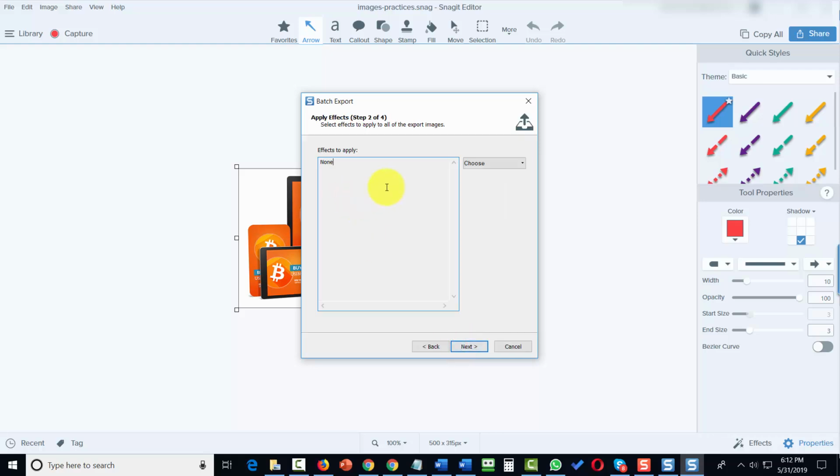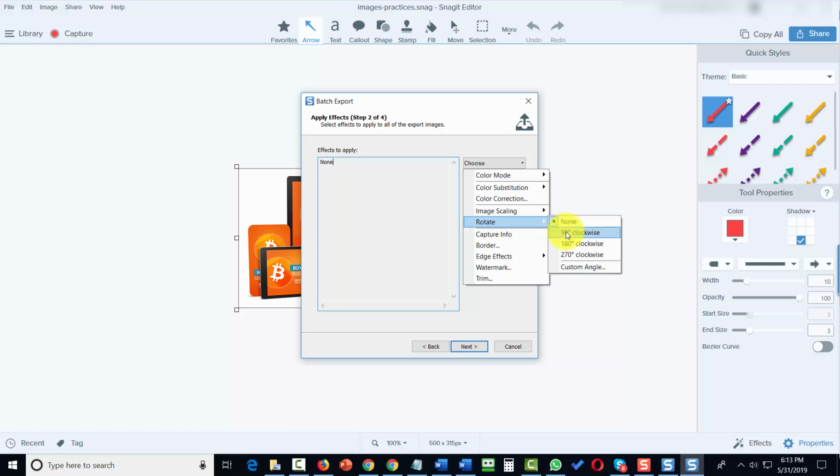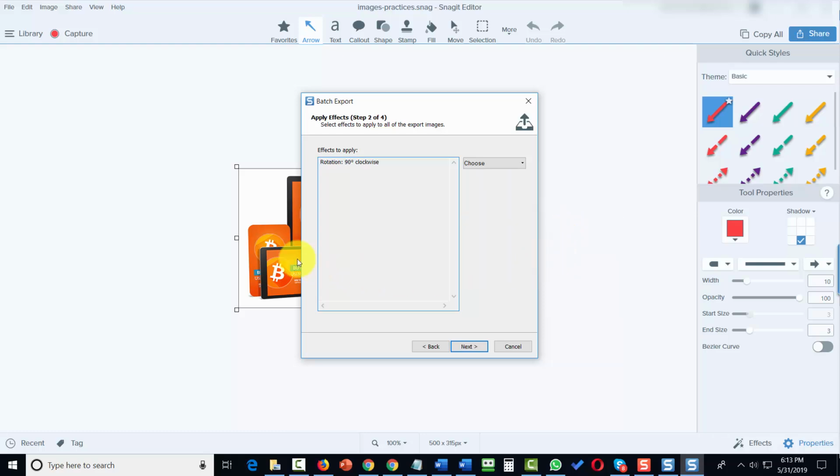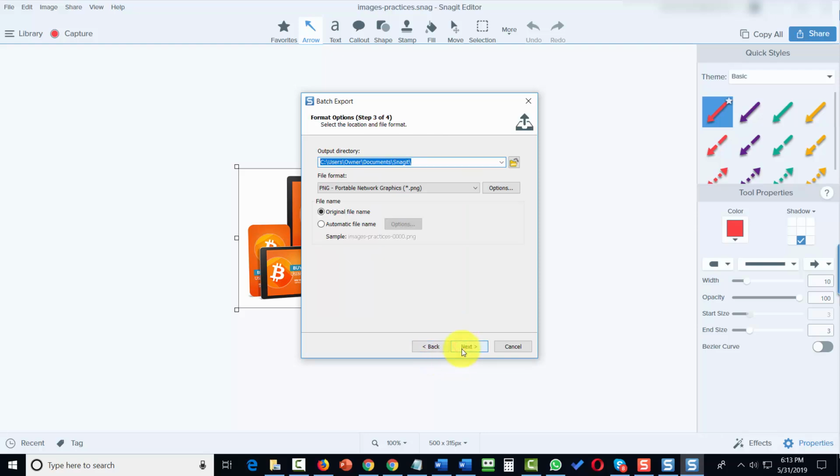And so we're going to go through the prompts. Once we have this export, we're going to choose effects in order to add to it. For example, even if what we wanted to do was to rotate our image 90 degrees clockwise, we can apply that when we export the file. What we're going to do is we're going to choose the area where we want the file to be exported, as well as the format we want it to be exported in. We can determine what the file name is going to be. In other words, we can keep the file name or we can create an automatic file name.